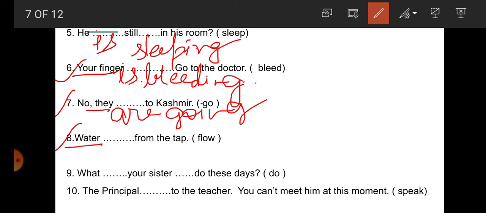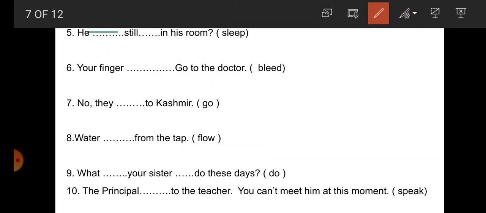So water is singular, that's why water is flowing from the tap. Number 9: Students, what dash your sister dash do these days? So what is the subject here? Your sister. So for your sister, is. What is your sister doing these days? Here there is no need of do. What is your sister doing these days?